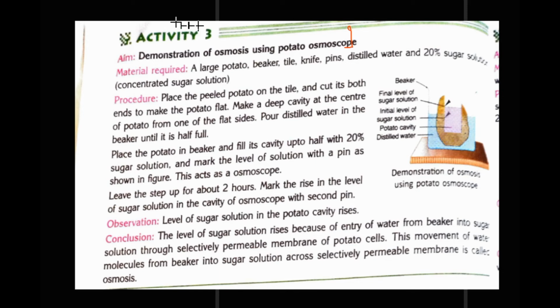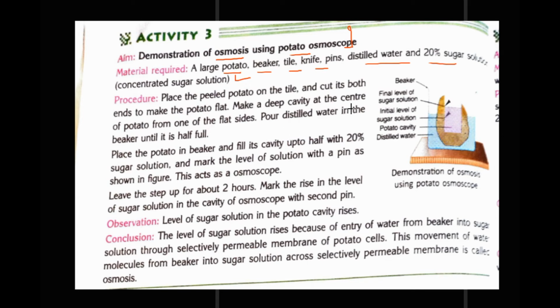Now this activity is a demonstration of osmosis using a potato osmoscope. The materials required are a large potato, beaker, tile, knife, pins, distilled water and 20% sugar solution, that is concentrated sugar solution. Now what is the procedure?